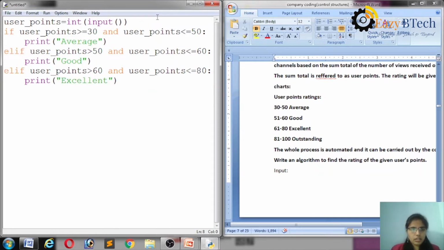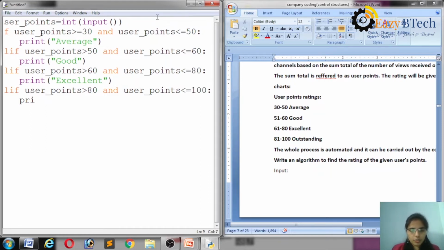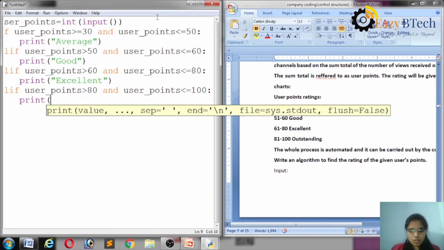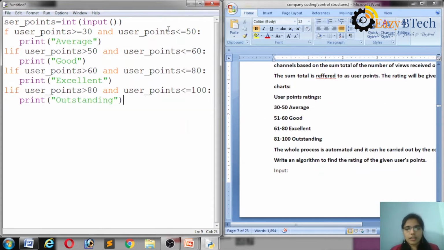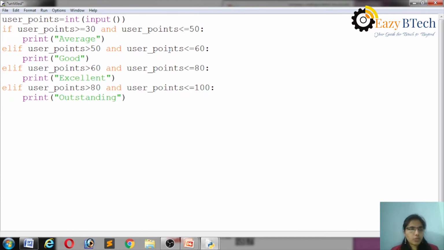Next, elif user_points greater than 80 and user_points less than or equal to 100, then print outstanding. Okay, let's execute this program.